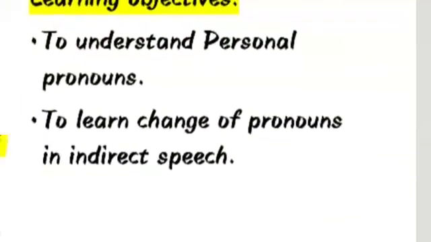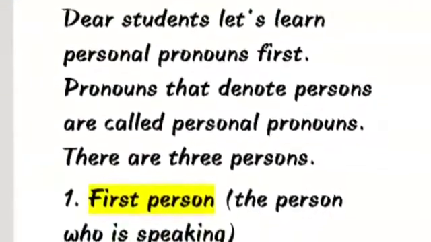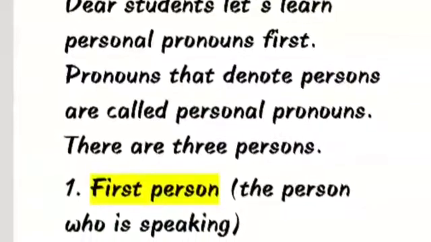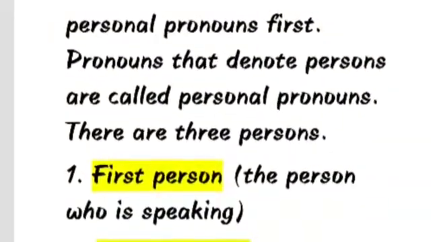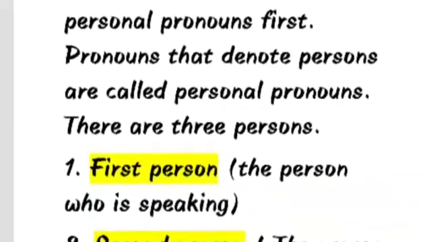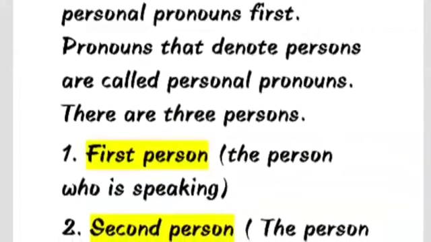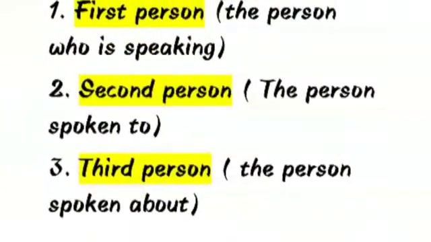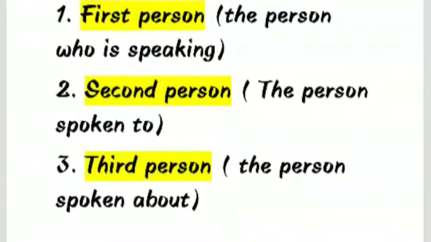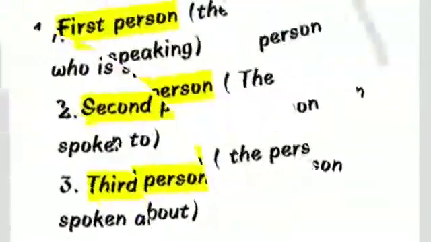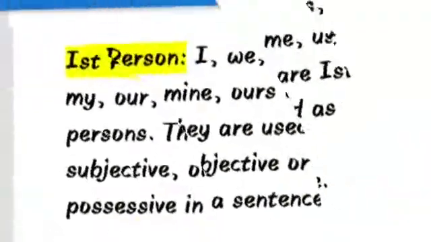Dear students, let's learn personal pronouns first. Pronouns that denote persons are called personal pronouns. There are three persons: first person, second person, third person. The person who is speaking is called first person. The person spoken to is called second person. The person spoken about is called third person.